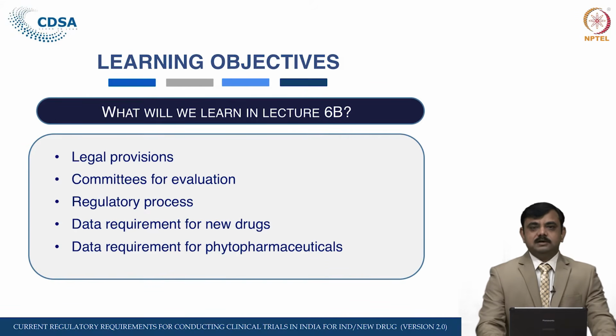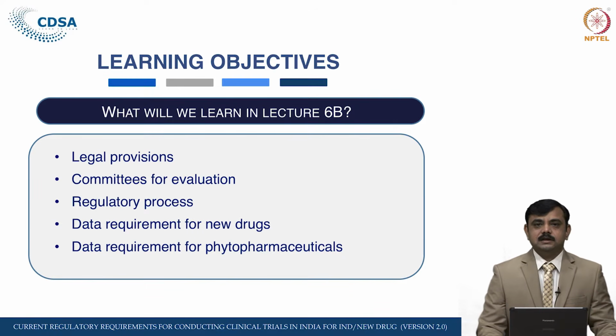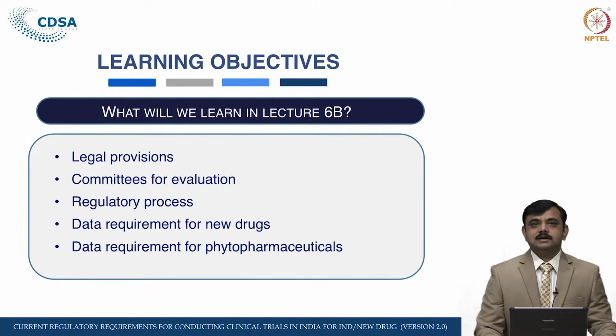The expected outcome from this lecture is that the learners will be able to know the rules under which they have to apply for clinical trials, that is, the rules associated with clinical trials.